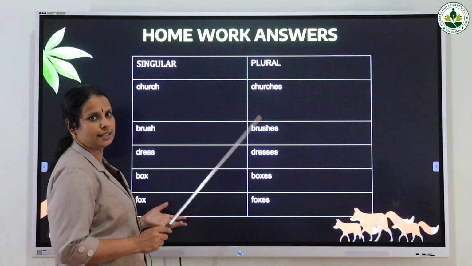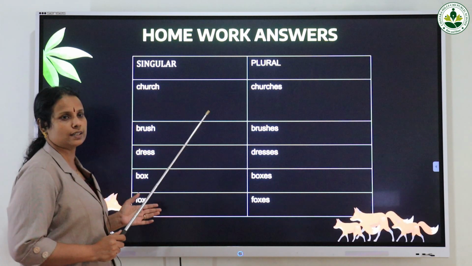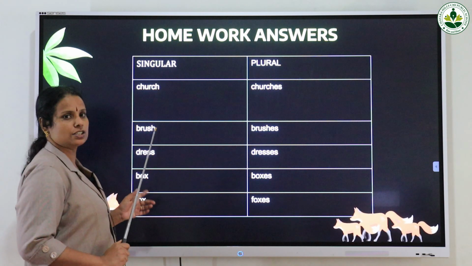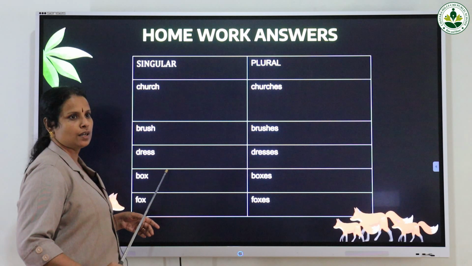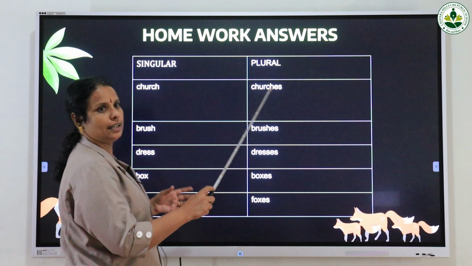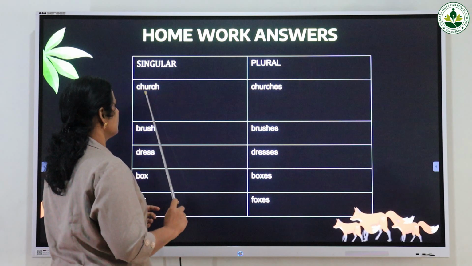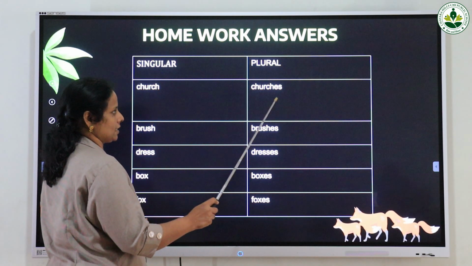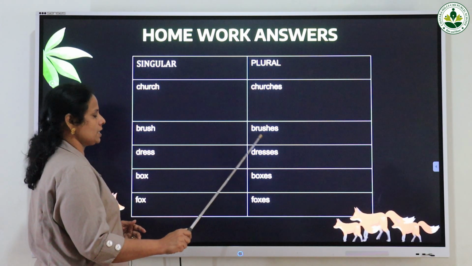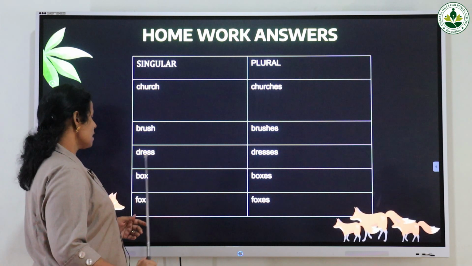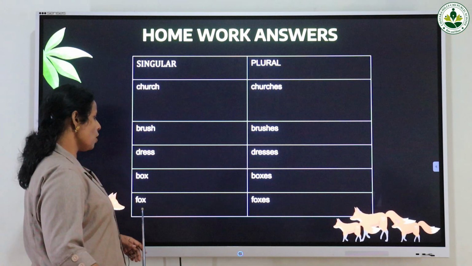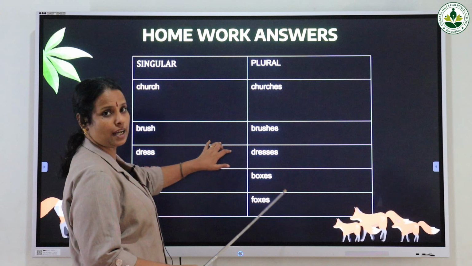So we have studied that if a noun ends with ch, sh, double s or x, we just add es at the end. So the plural of church is churches, brush, brushes, dress, dresses, box, boxes, fox, foxes. Is it clear to you?